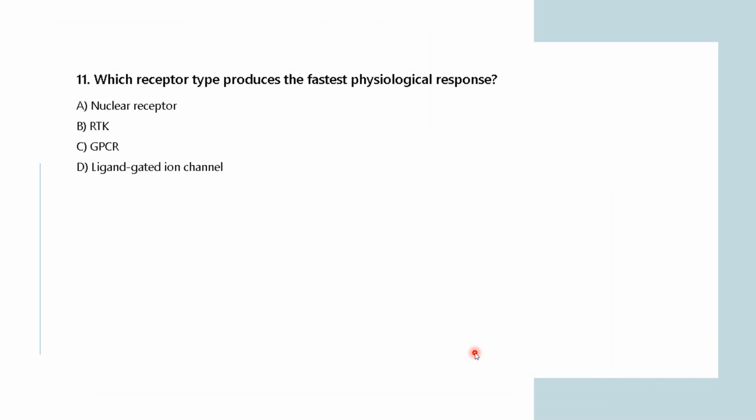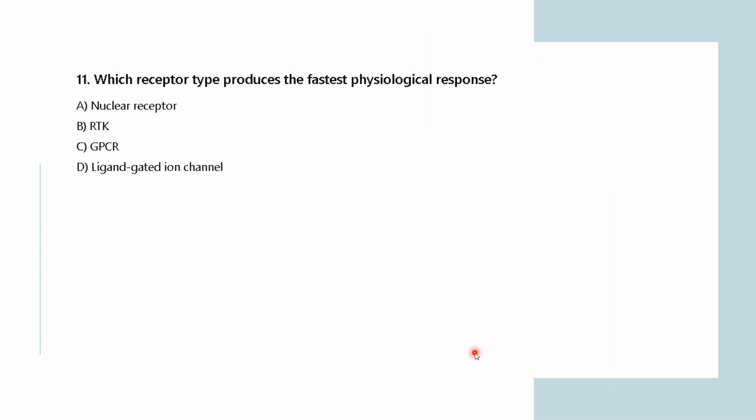Moving forward. Which receptor type produces the fastest physiological response? Is it nuclear receptor, RTK, GPCR, or ligand gated ion channel? So which one do you think produces the fastest physiological response?